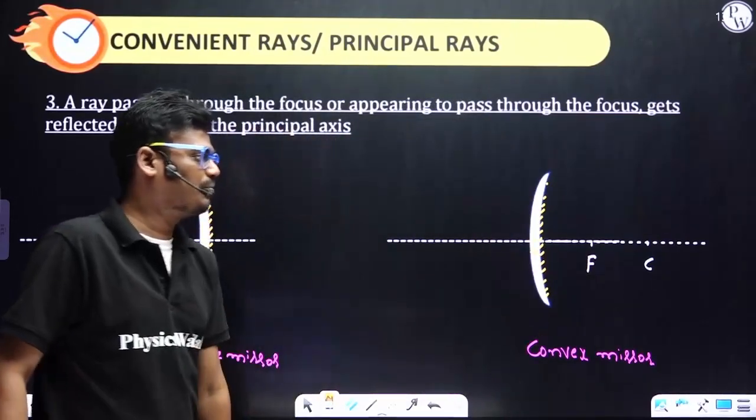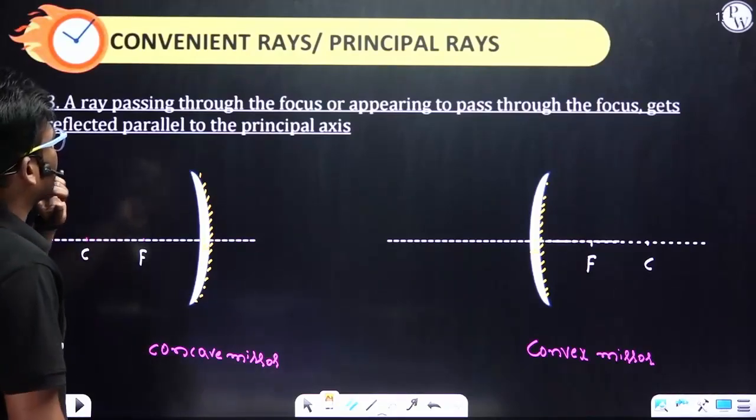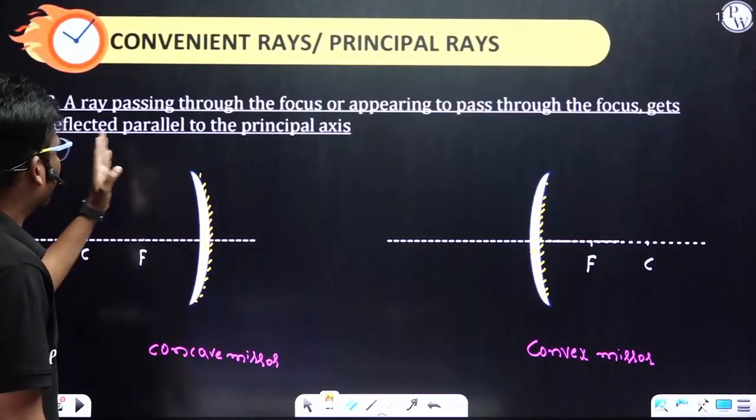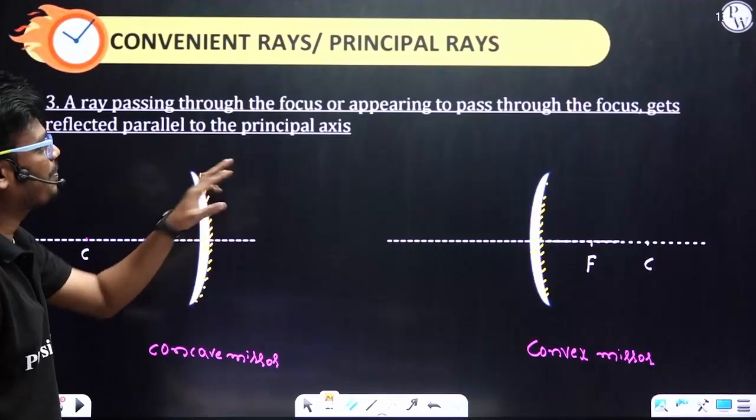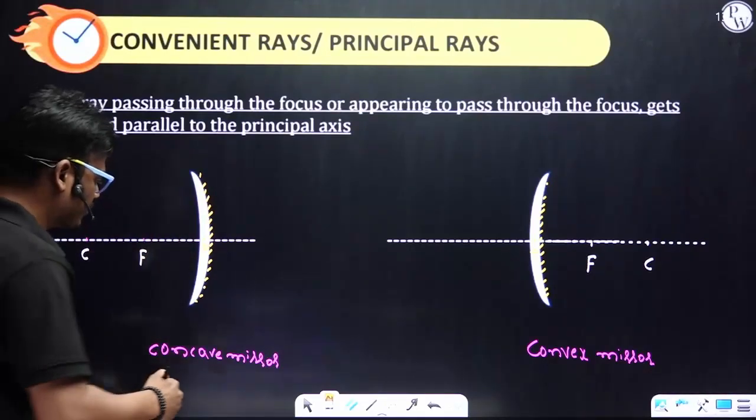F means principal focus, C means center of curvature. So the third convenient ray, or principal ray: a ray passing through the focus or appearing to pass through the focus gets reflected parallel to the principal axis. What does that mean?